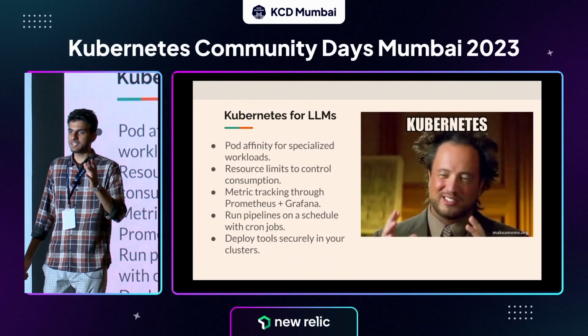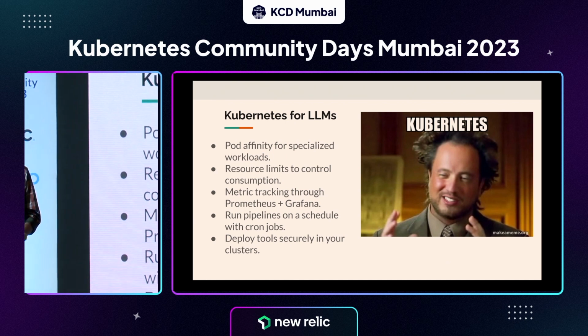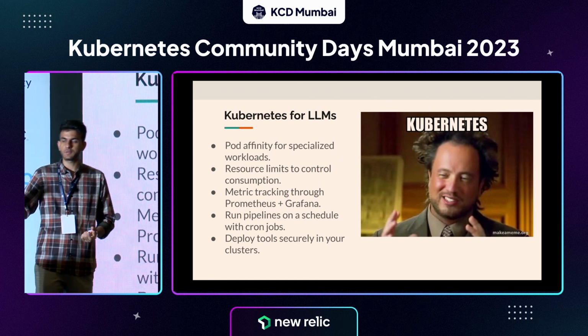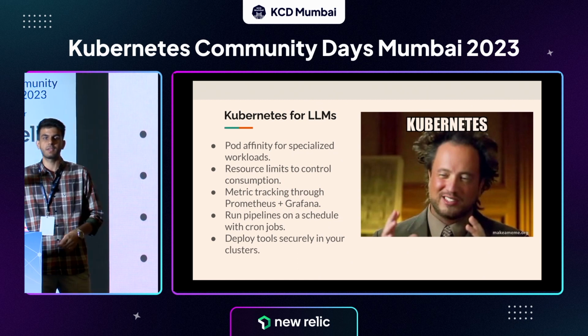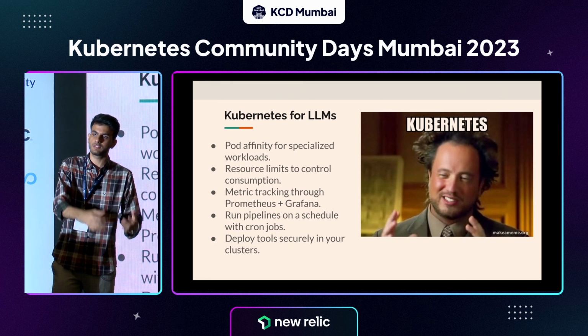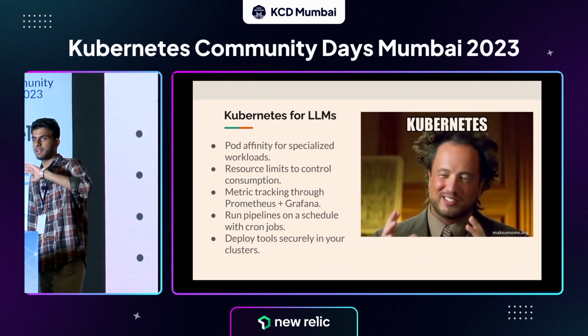What Kubernetes does is offer multiple benefits. That is why we chose it in the first place. One of them is, first of all, pod affinity. Let's say some of my steps will require GPU, some of my steps will require some other kind of nodes. All of that can be enabled by using pod affinity. I can make sure that certain pods are on certain nodes, or some other specification as well.